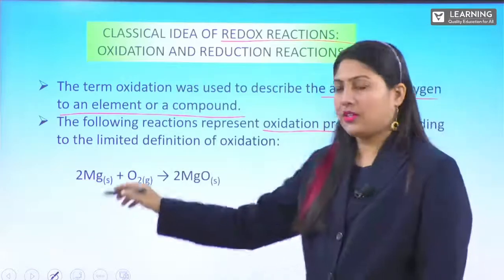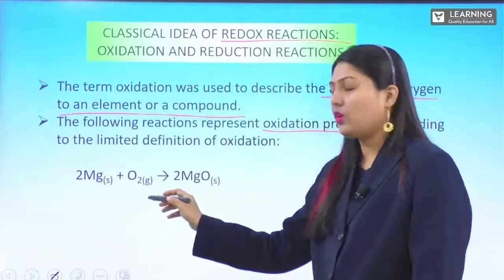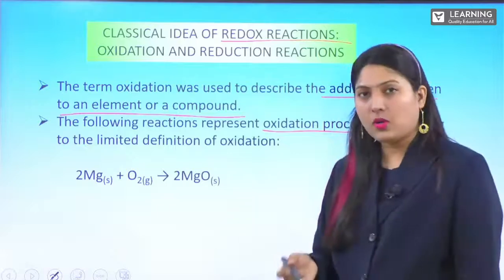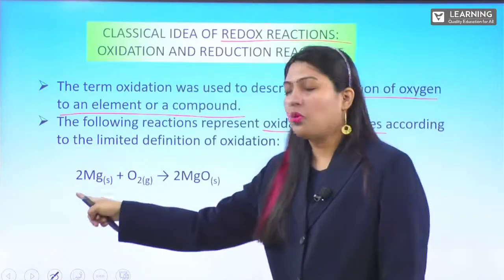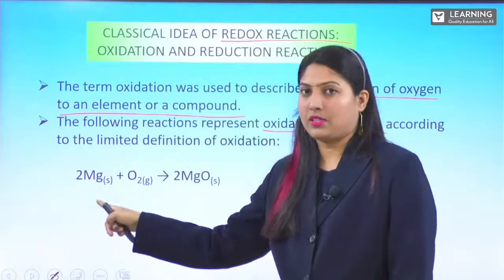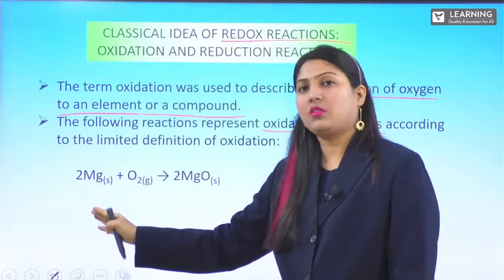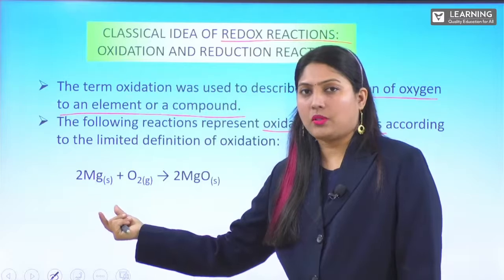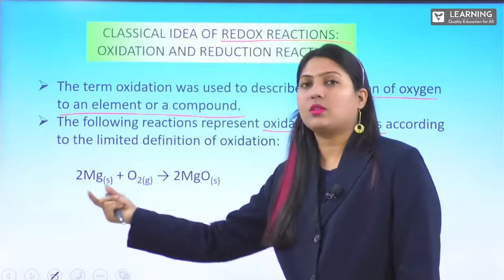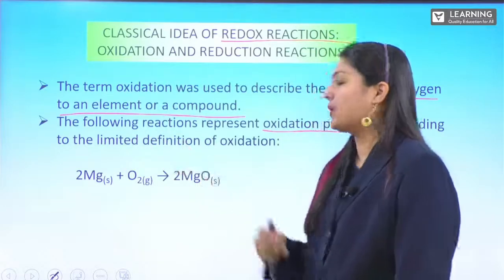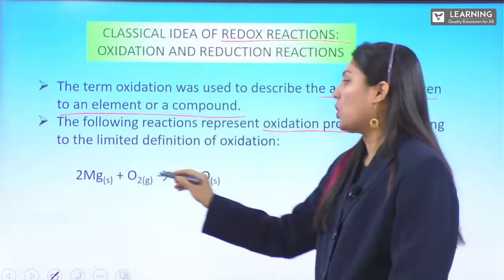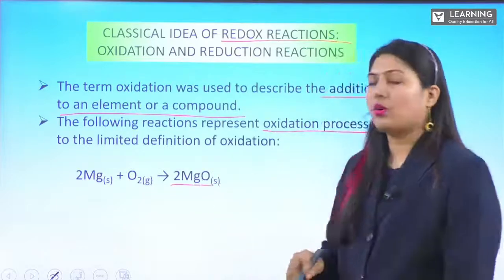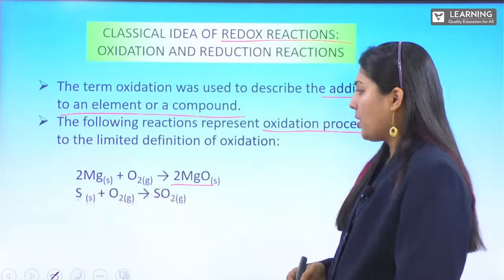That means magnesium is added with oxygen, which gives magnesium oxide. Here, two molecules of magnesium. You can also say two atoms of magnesium, because magnesium is a monoatomic molecule. You can also say two atoms of magnesium react with one molecule of oxygen to give 2 moles or 2 molecules of magnesium oxide.